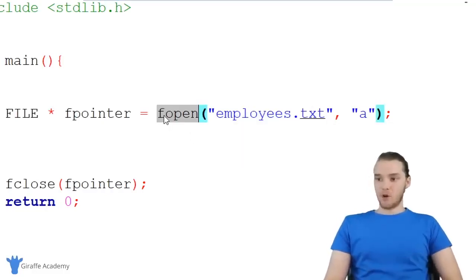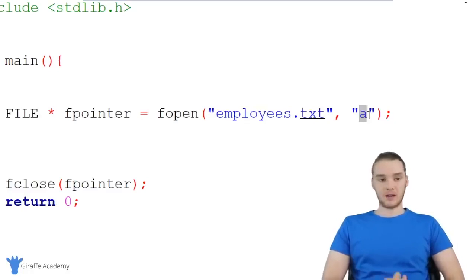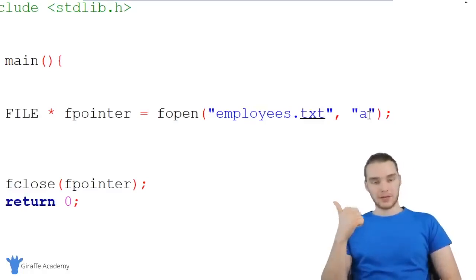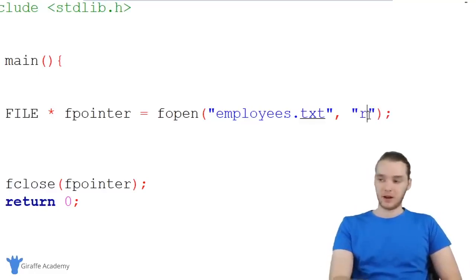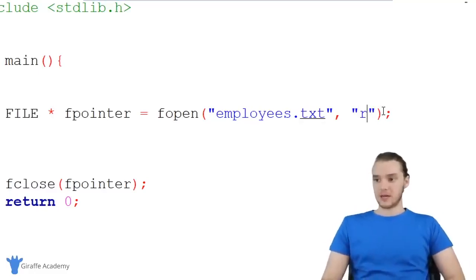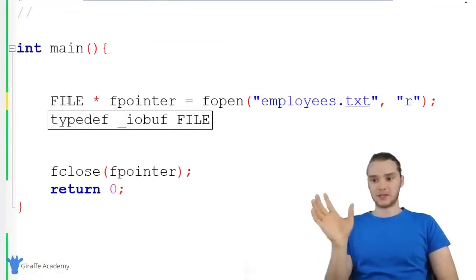And I'm using this fopen function, which basically opens this file, and then I'm specifying a file mode. We talked about the w file mode and the a file mode. Now I want to talk to you guys about the r file mode, and this stands for read. So when I use the r file mode, I'm actually able to read information from the file, and this can be pretty cool. So in order to read the information from the file, I'm actually going to show you guys how we can read the individual lines of the file.